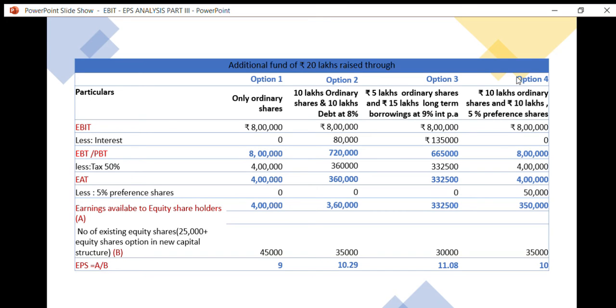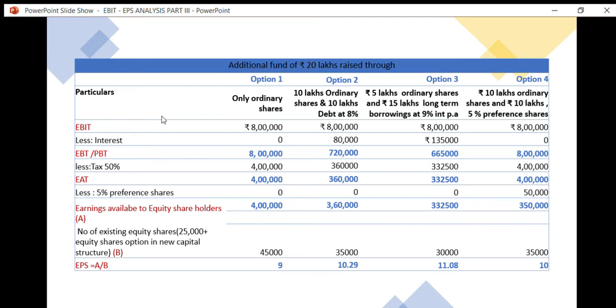And under option 4, it is a combination of 10 lakh ordinary shares and 10 lakh preference shares. So here also we didn't borrow any long term funds, so there is no question of interest arising under the fourth option also.